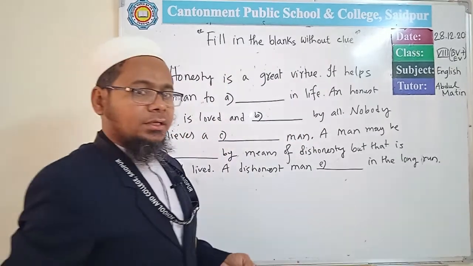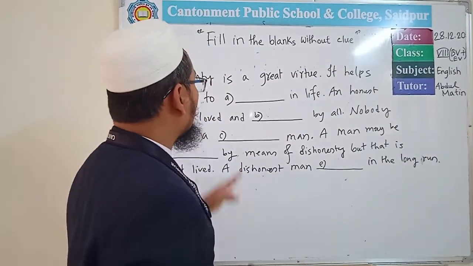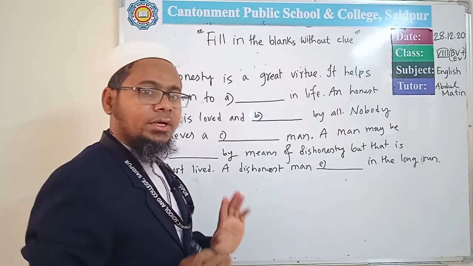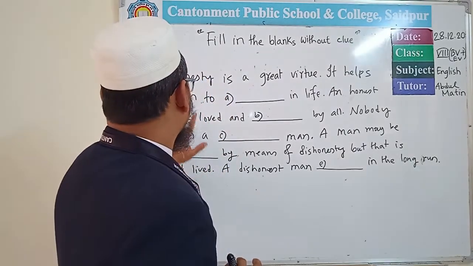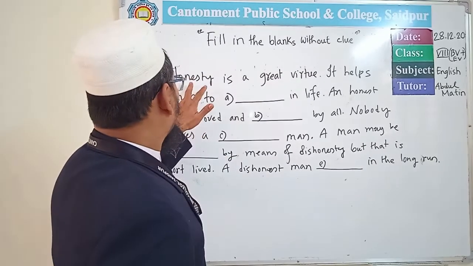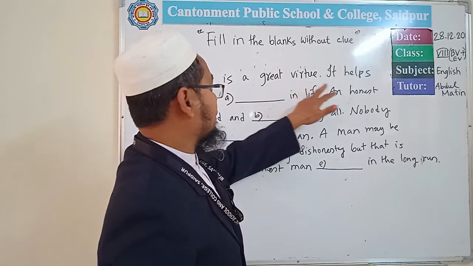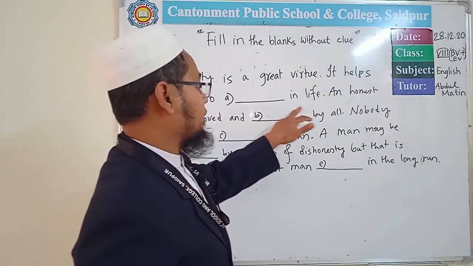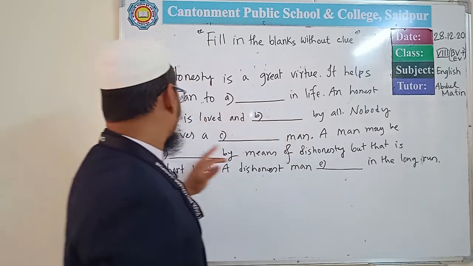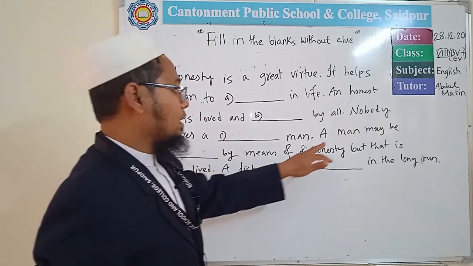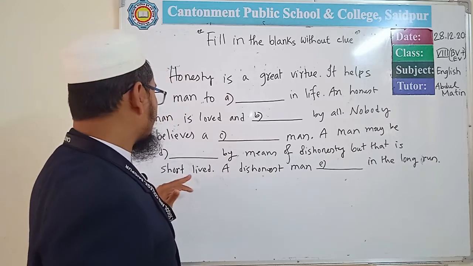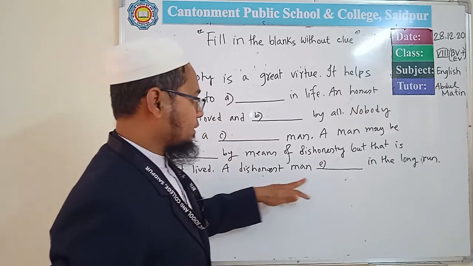This is a complete example of how fill in the blanks without clue is set in the public exam or any kind of exam. So this is the passage. Now I will repeat the passage. Honesty is a great virtue. It helps a man to dash in life. An honest man is loved and dashed by all. Nobody believes a dashed man. A man may be dashed by means of dishonesty, but that is short-lived. A dishonest man is dashed in the long run.